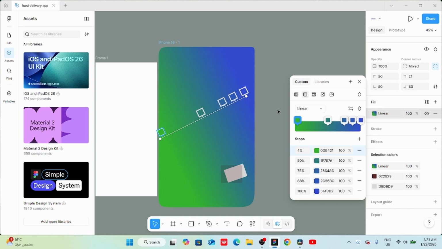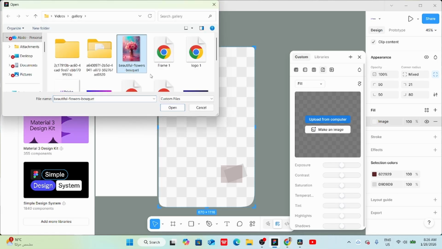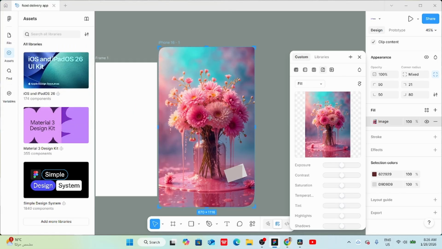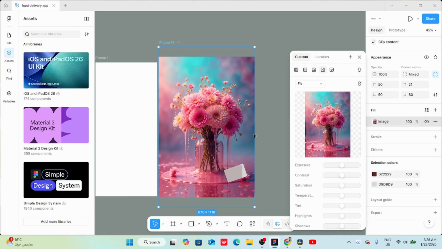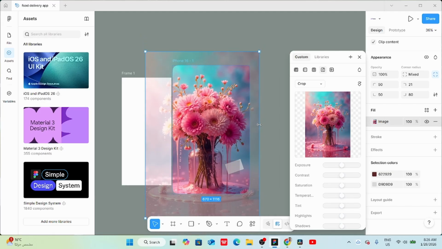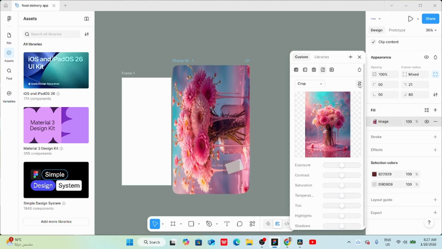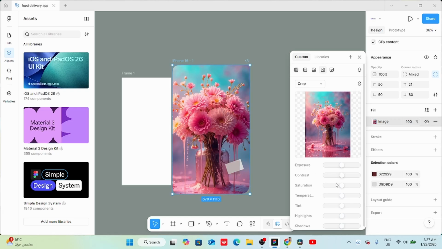Next, if you want to add an image as a background for your frame, click on Image. Then upload an image from your computer. After that, click on Fill. You will see different options here. We have Fit, which makes the image fit inside the frame, and the Crop, which allows you to crop a specific part of the image. You can also use this icon to rotate the image. Below, we have more image editing options.